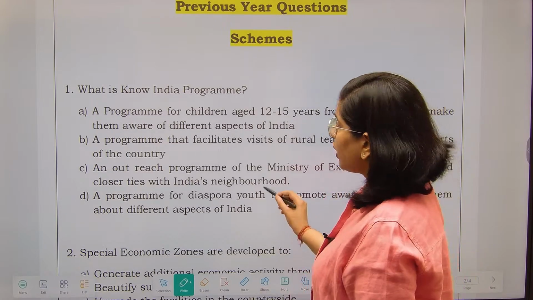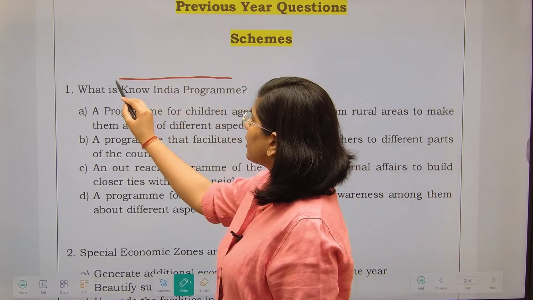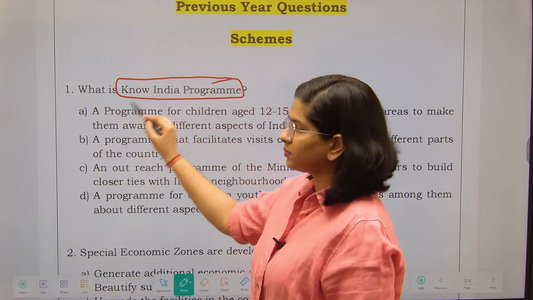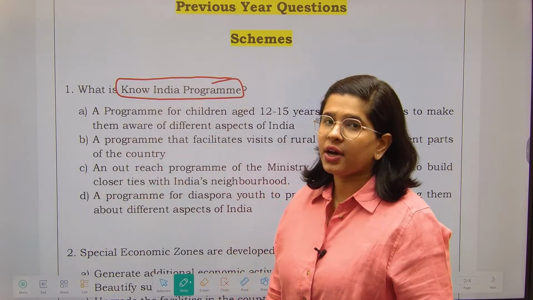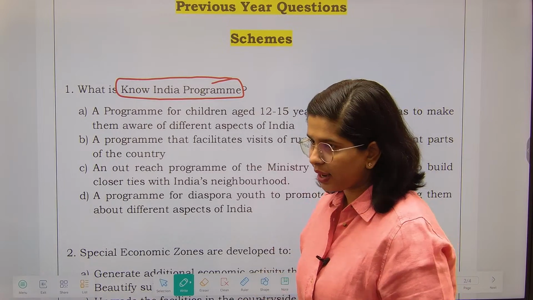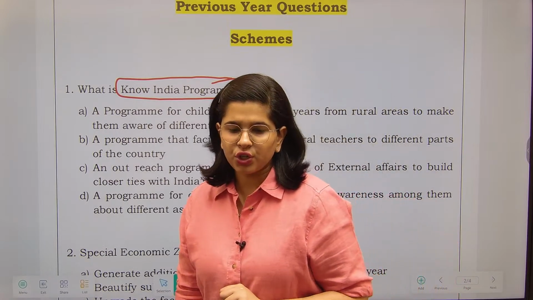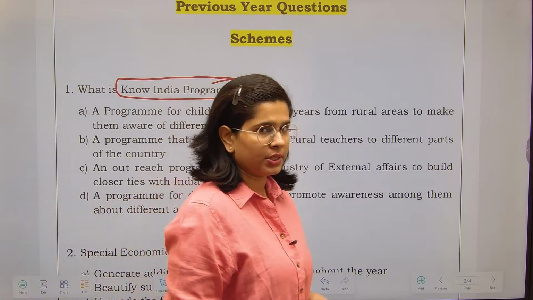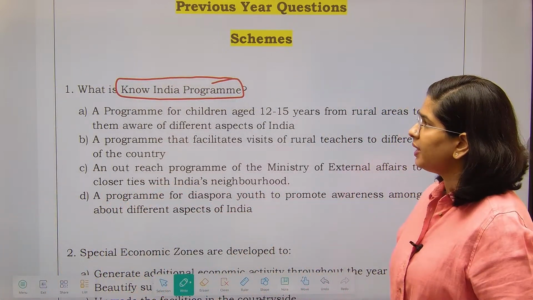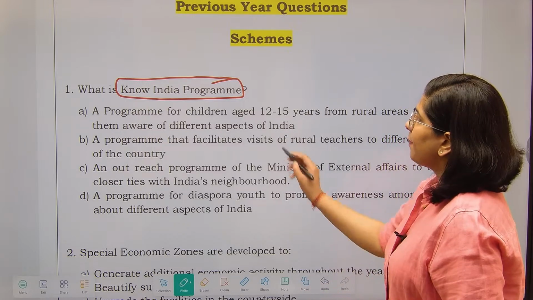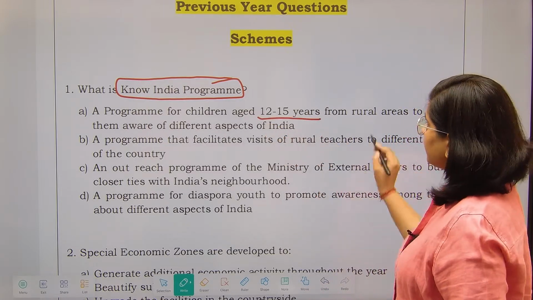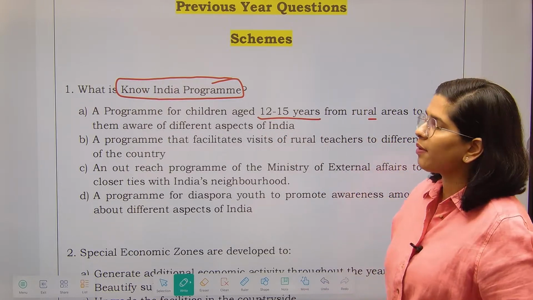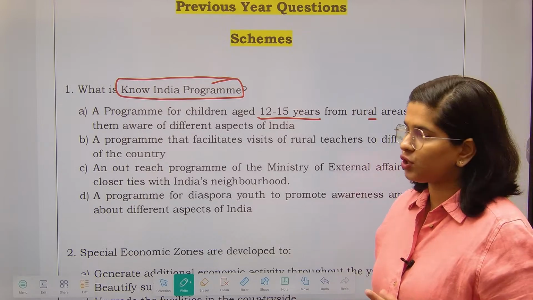First question is, what is the Know India program? Know India, Know Your India, this is the program. What is the intention of this particular program? Now for this I have got four options. Number one option they have given me: this is a program for children aged 12 to 15 years from rural areas to make them aware about the different aspects of India.